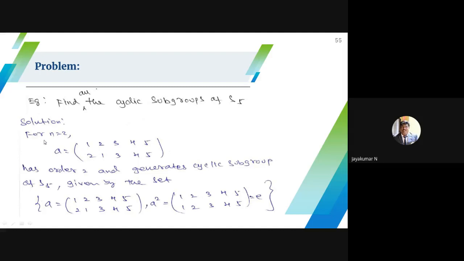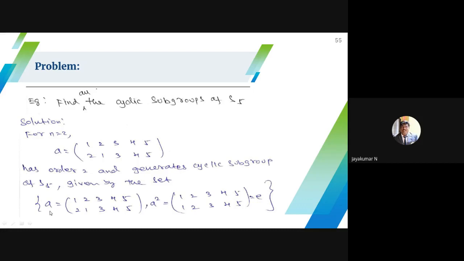Suppose n equal to 2. That means I can fix two elements, say 4 and 5. 4 maps onto 4, 5 maps onto 5. The remaining elements I can map cyclically. 1 maps onto 2. See, n equal to 2 means 3 elements are fixed. The first 2 elements are mapped, that is 1 maps onto 2, 2 maps onto 1. This is called n equal to 2. Such a permutation definitely exists.